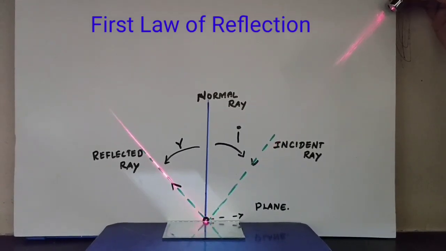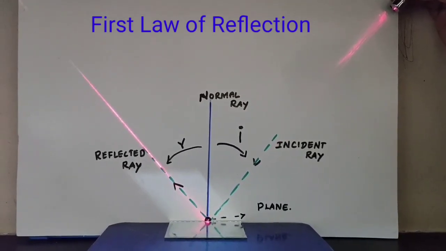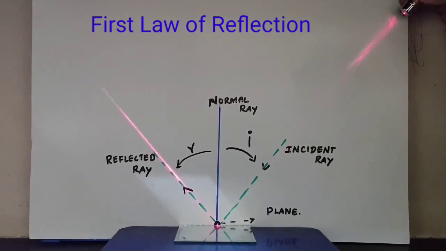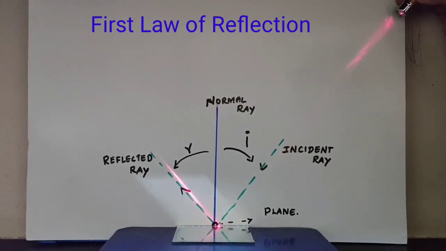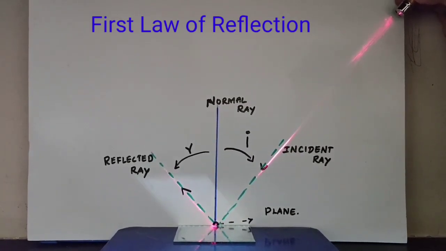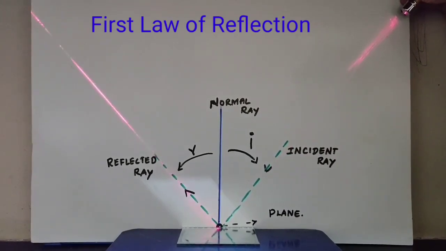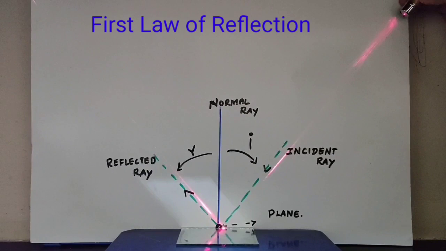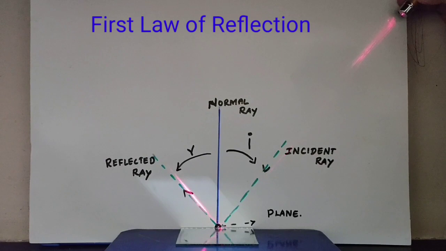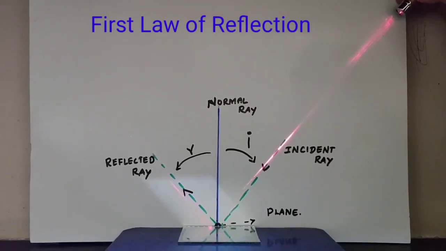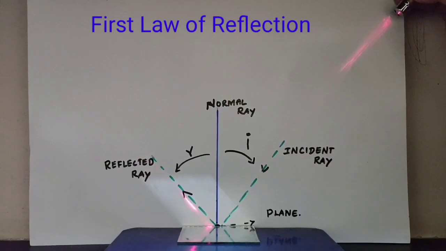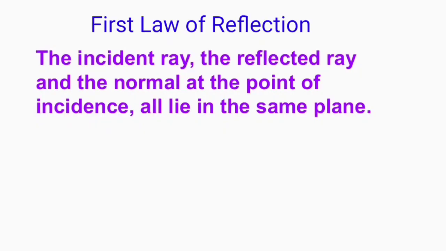The imaginary line perpendicular to the reflecting surface, the mirror, at the point of incidence of the light ray is called the normal ray. Normal ray means it is the perpendicular line. It separates the two divisions of incident angle and reflected angle. The relation between the incident ray, the reflected ray and the normal is given as the law of reflection.